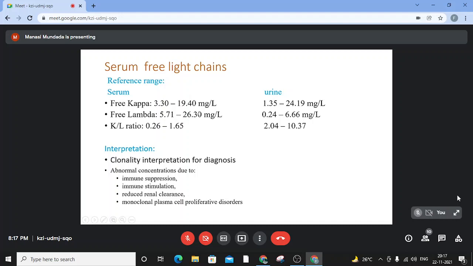However, the absolute number does not point towards clonality. It is the abnormal or distorted ratio that is important. So clonality interpretation for diagnosis is based on the derangement in the kappa lambda ratio.